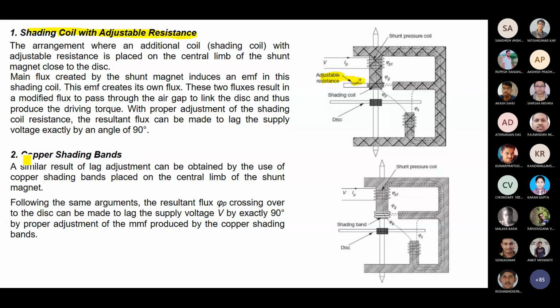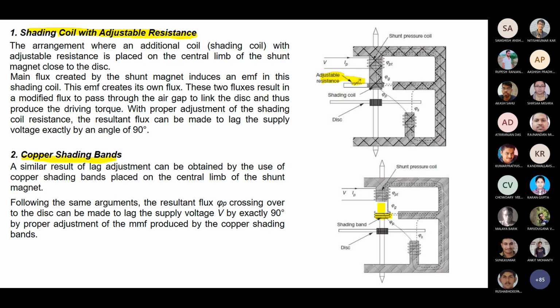Next one, the copper shading band. Instead of a coil, you are directly using the band. If you are providing a band, automatically some additional resistance will also be there, and it can circulate current. You can think of it like motoring operation. How are the circulating currents developed? Cut-off flux is there, then due to cut-off flux some induced EMF is there, means some additional flux will be developed. That may be responsible for generation of the torque as well as delay between the two fluxes.